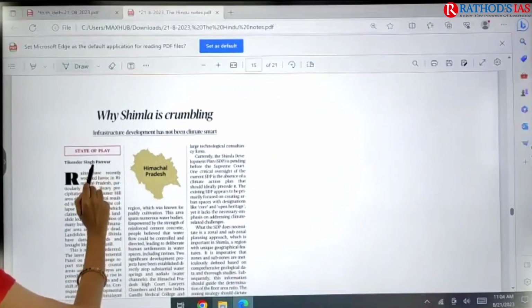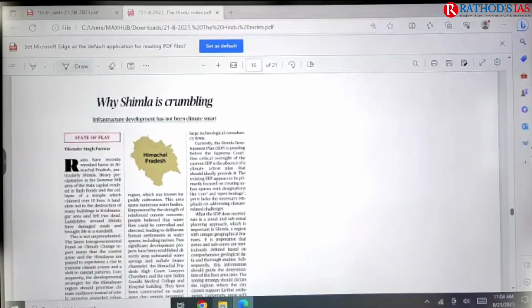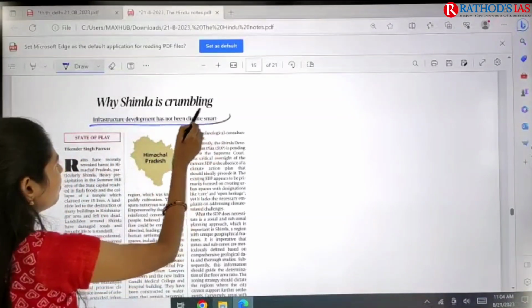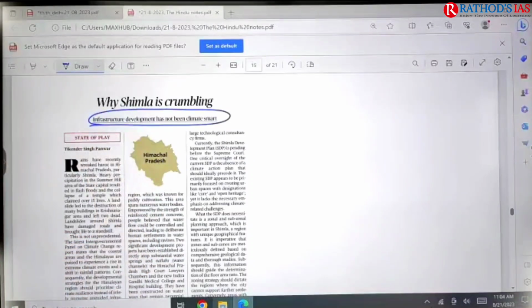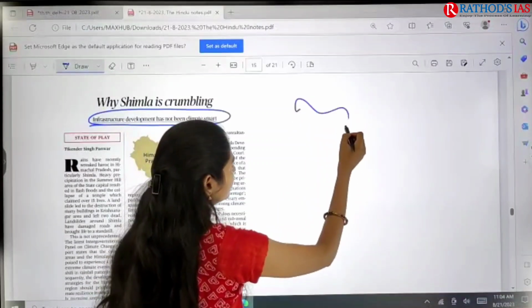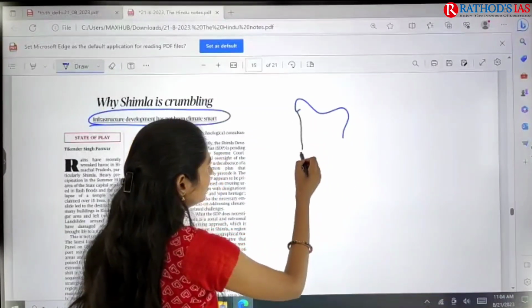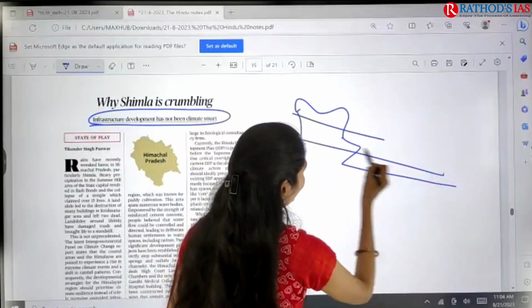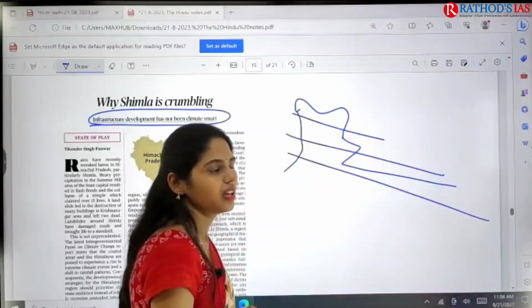And the next article is about Shimla is crumbling. This article says that infrastructure development has not been climate smart. As you all know, here we have the Himalayas, correct?